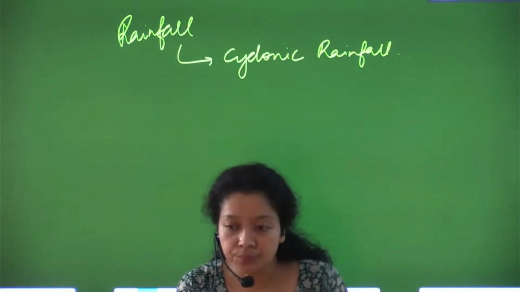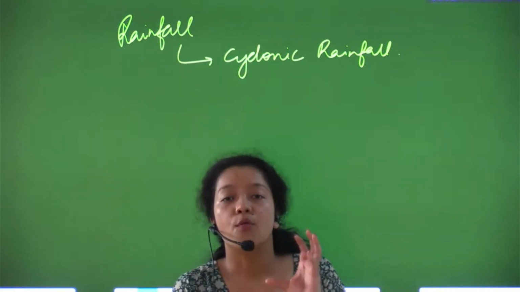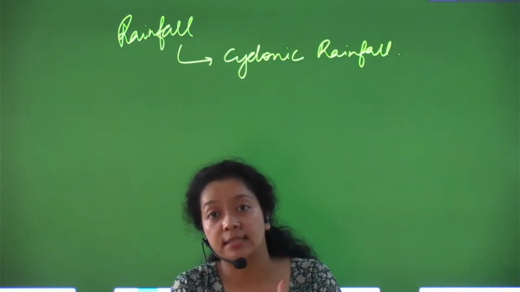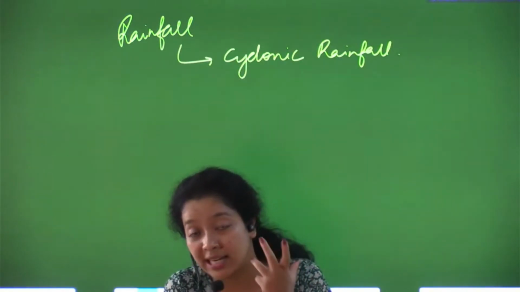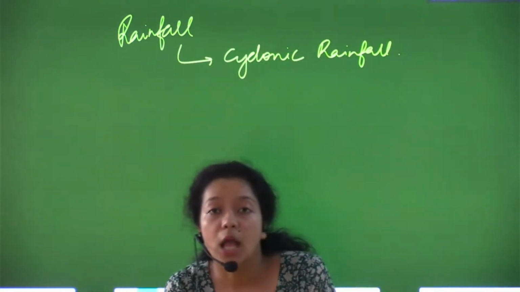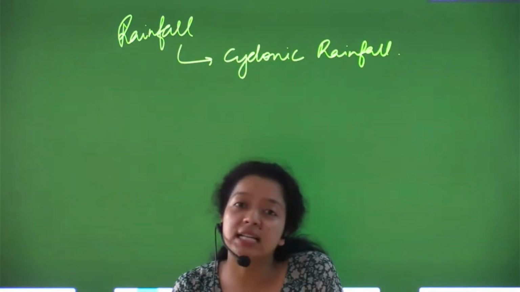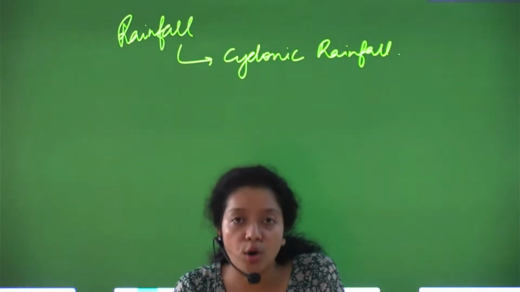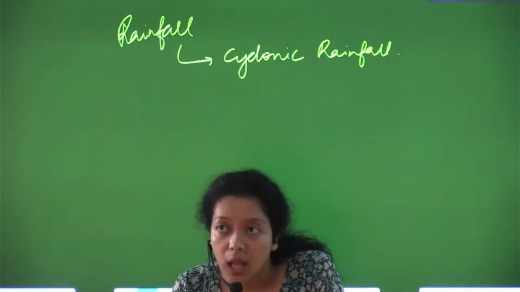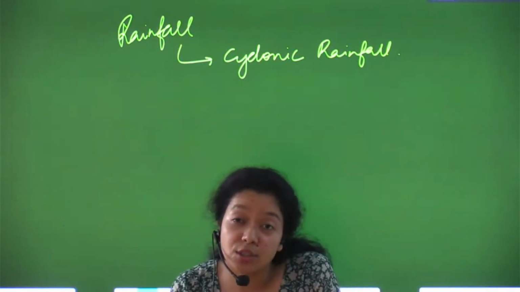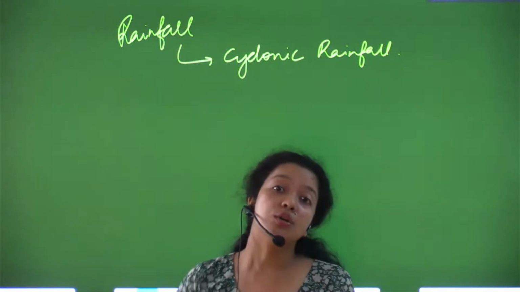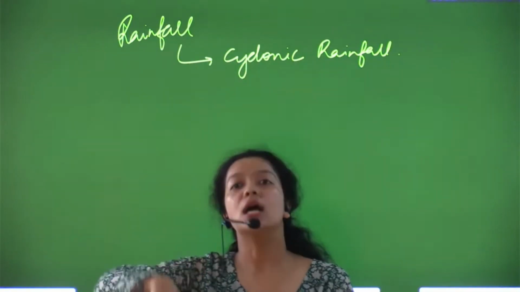Now these gusty winds, if you see the tropical cyclones, originate from a large water body, it can be an ocean or a sea. When it originates there, it receives a lot of moisture, so it is able to shed that moisture on the nearby coastal region.